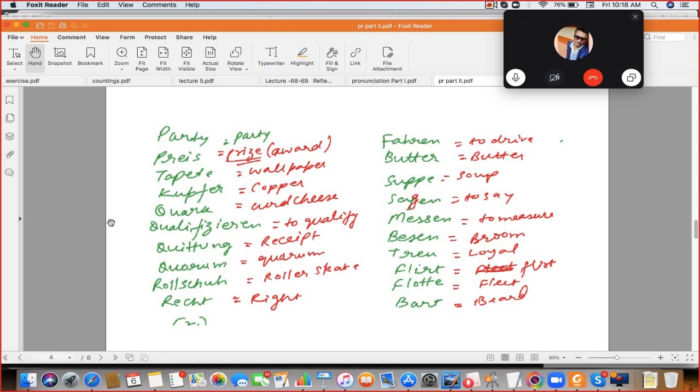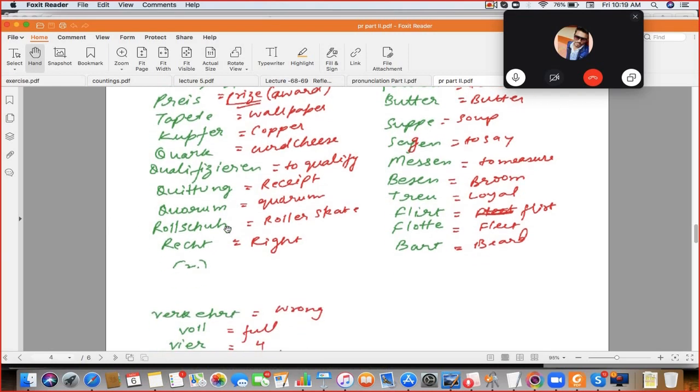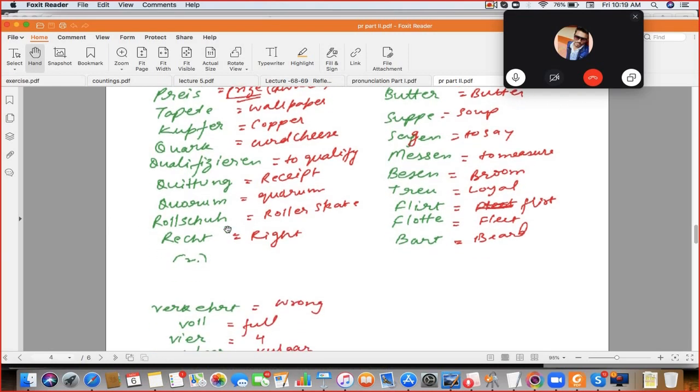And Fahren. Butter. And Suppe. Suppe. Sagen. Mason. Basin.